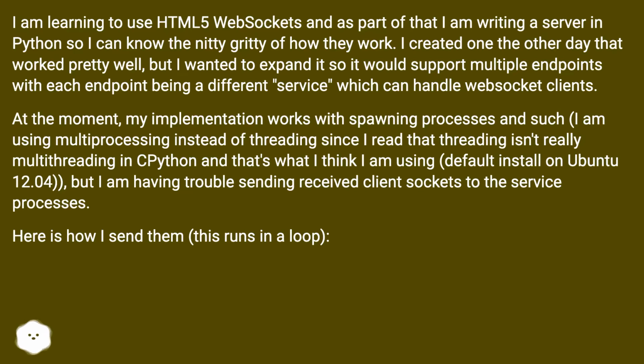At the moment, my implementation works with spawning processes and such. I am using multiprocessing instead of threading since I read that threading isn't really multithreading in Python, and that's what I think I am using. Default install on Ubuntu 12.04, but I am having trouble sending received client sockets to the service processes. Here is how I send them. This runs in a loop.